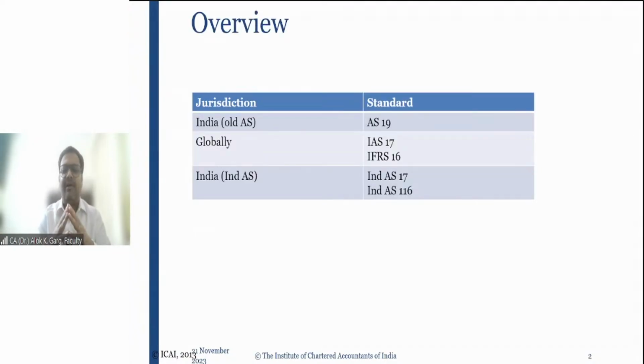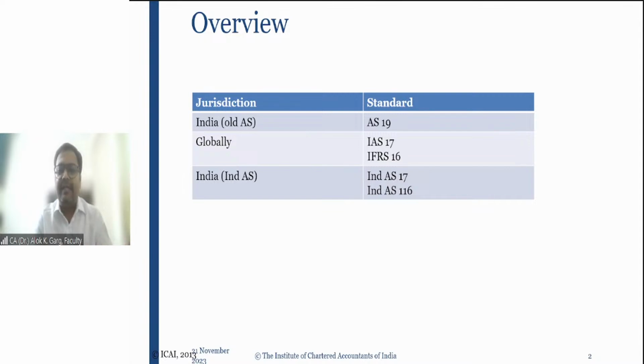Friends, you must have heard that operating lease is a lease where risk and reward are not transferred. Finance lease is a lease where risk and reward are transferred, or the asset is given for a longer period of time, probably for the lifetime. If the asset is given on lease for the major part of the economic life, it will be considered a finance lease. So you must have heard about these concepts, right?